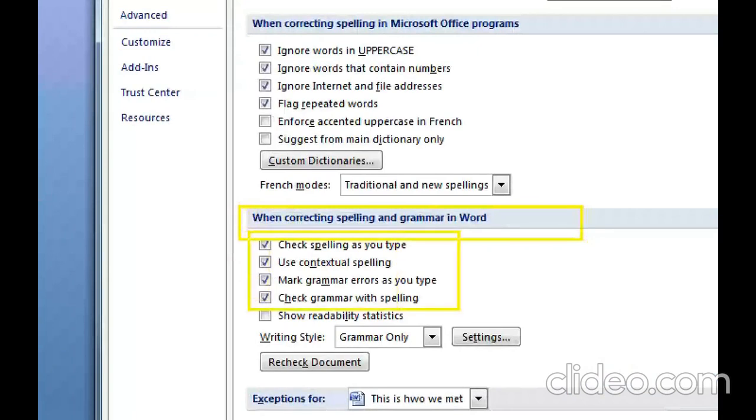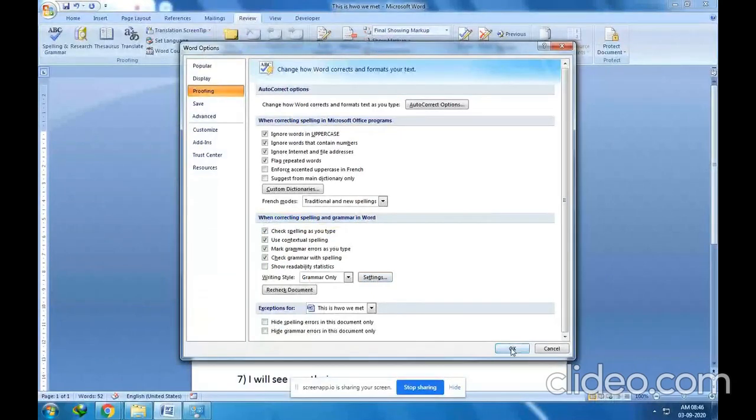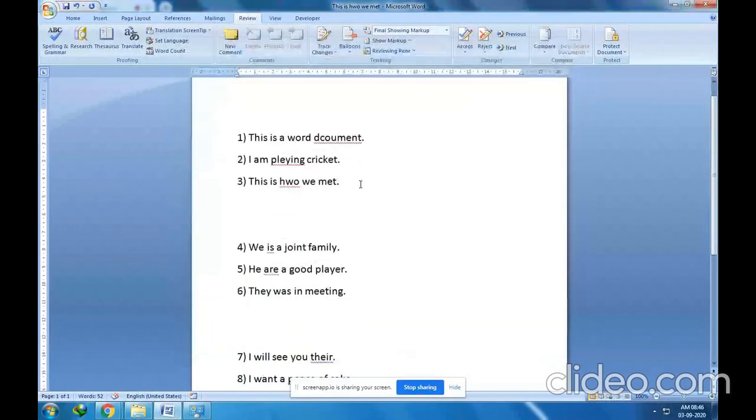Check these first 4 boxes: check spelling as you type, use contextual spelling, grammar errors. So first 4 boxes you have to tick. And finally for writing style, make sure that you have selected grammar only, right, grammar only. Finally click on OK button. It is over here at the bottom, and you will get these errors.